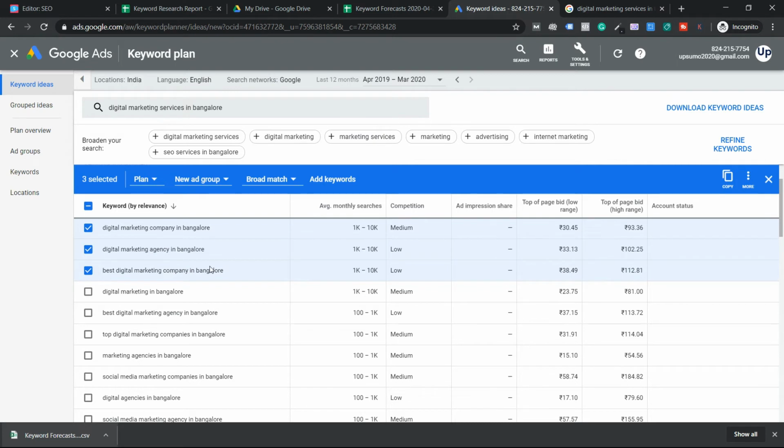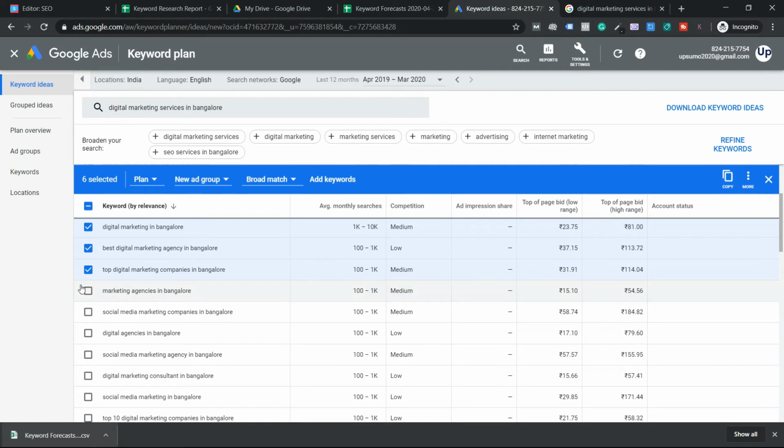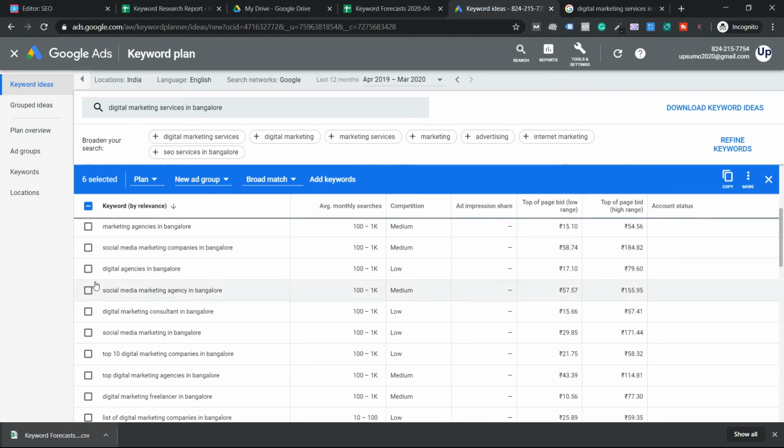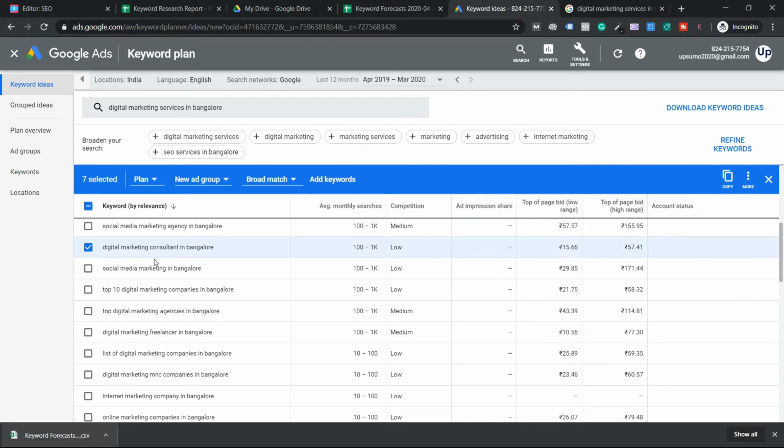Digital marketing company in Bangalore, yes. Digital marketing in Bangalore, kind of yes, but I'll choose it as a yes, because I can target it as a long tail keyword. Best digital marketing companies, top marketing companies? This one I will not be selecting because it says marketing. Social media comes under this, guys, but I want to keep it as a different service. Digital agencies, what agency? I'm not too sure about this, that's why I'm going to skip it. No, because the user intent is social media, and we are targeting the page we want to rank as that. Digital marketing consultant, yes. No social media.